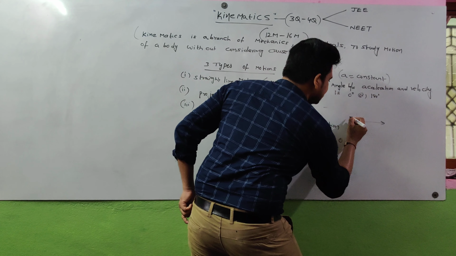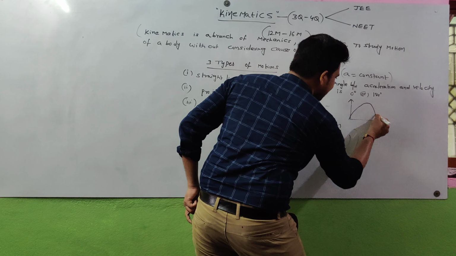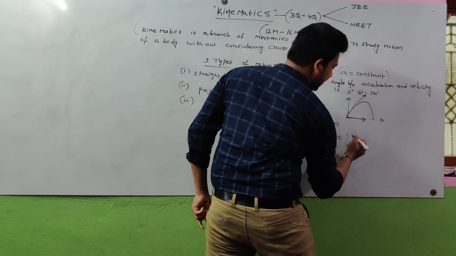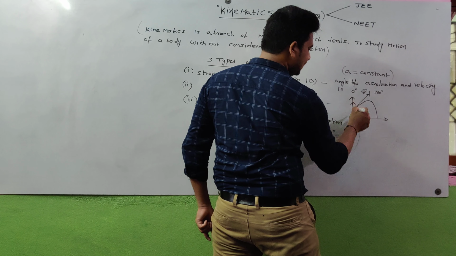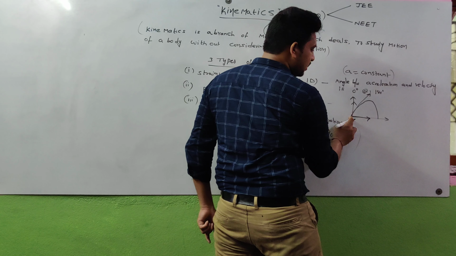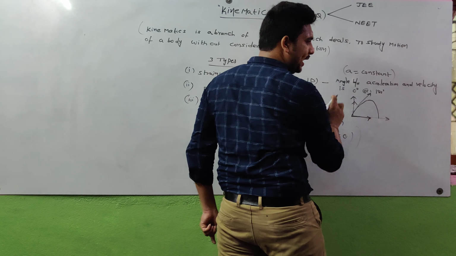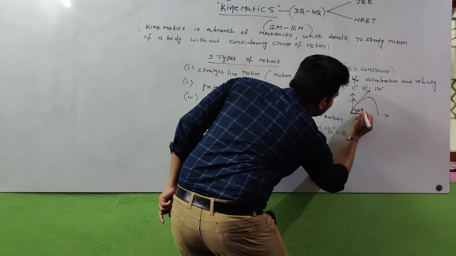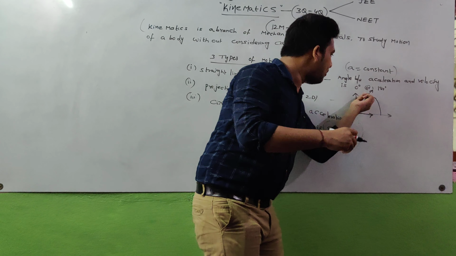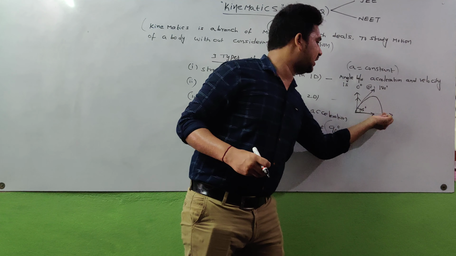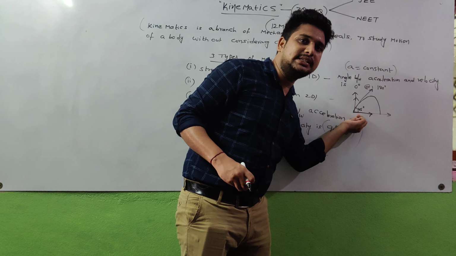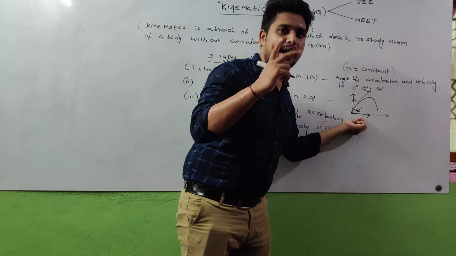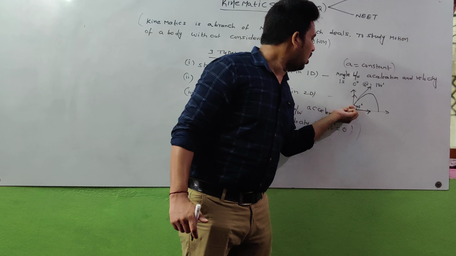Observe carefully. This is the x-axis and y-axis. The body is projected like this. Here two directions are possible: this is the x-axis direction, this is the y-axis direction. The particle moves in the x direction and y direction. If a particle is projected from the ground with an angle of 45 degrees, the velocity vector has two components, in the x-axis direction and y-axis direction.